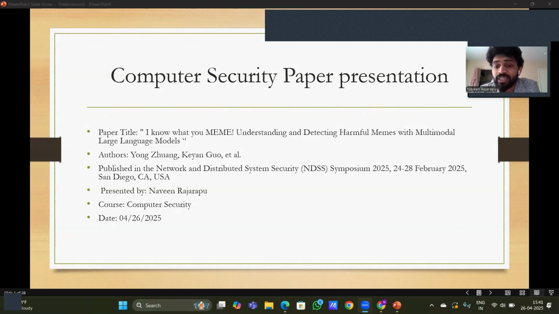What is a meme? Generally, a meme is visual and textual content which gives a short form of message to the people. In this social media world, there are so many memes circulating and going viral, which give so many messages and so much information to the people. But there are some memes which are harmful. For example, memes which target a particular person or community, and which offend and defame their character, are called harmful memes. We can see the example in the next slide.